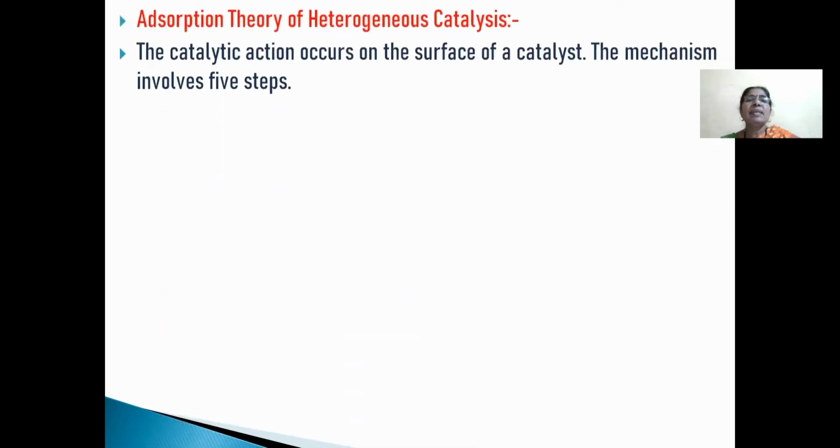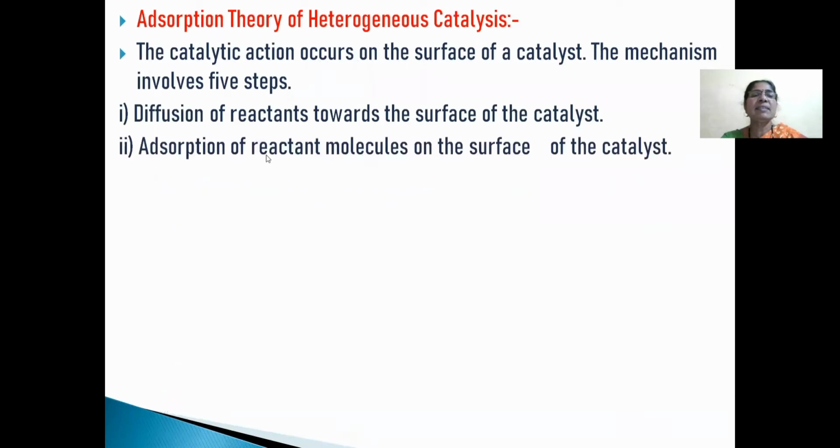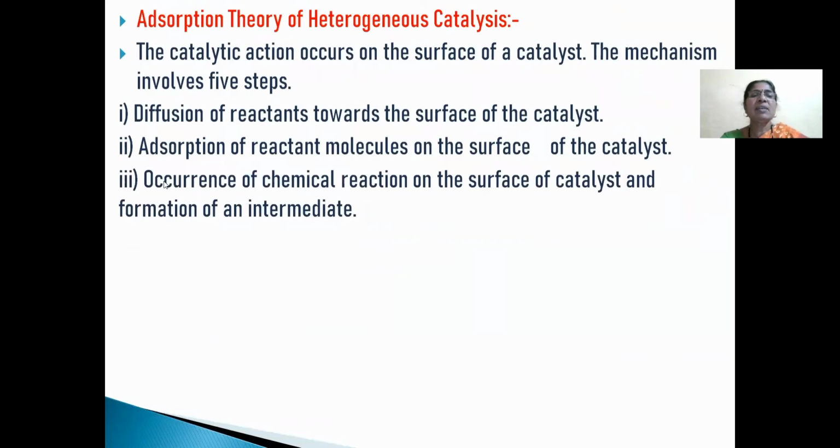Next point will be adsorption theory of heterogeneous catalysis. The catalytic action occurs on the surface of a catalyst. The mechanism involves 5 steps. Number 1, diffusion of reactant towards the surface of the catalyst. Second, adsorption of reactant molecules on the surface of the catalyst. Third, occurrence of chemical reaction on the surface of the catalyst and formation of intermediate.